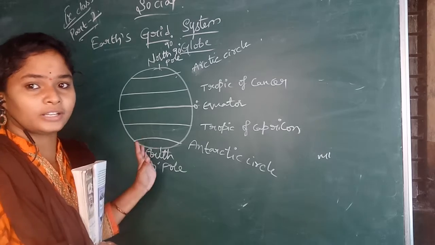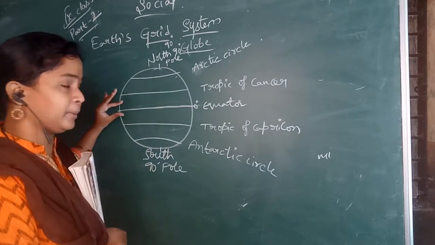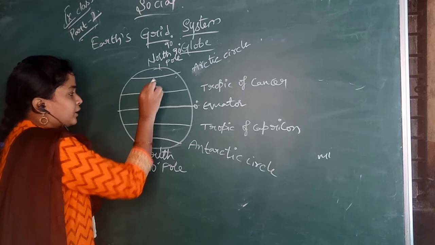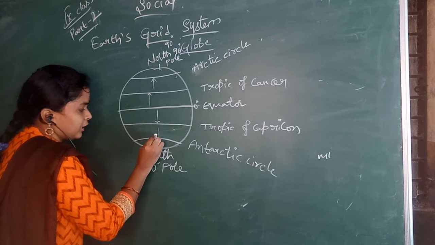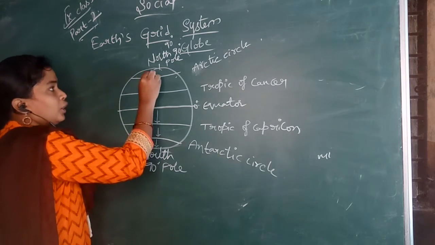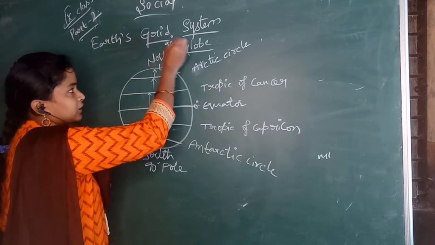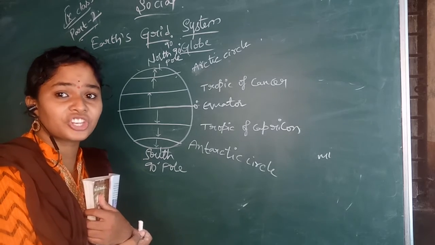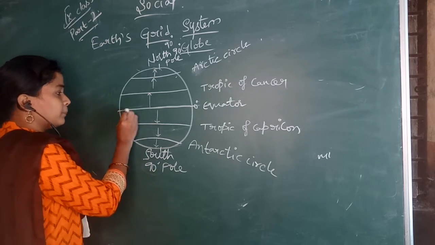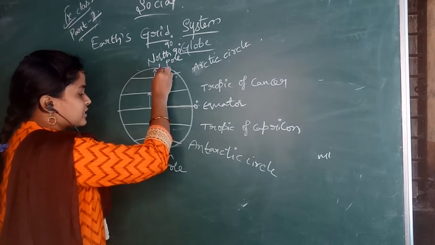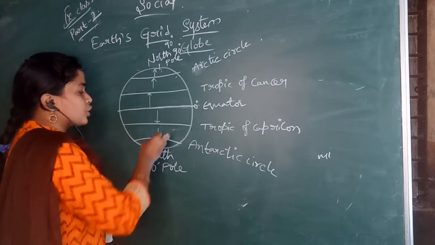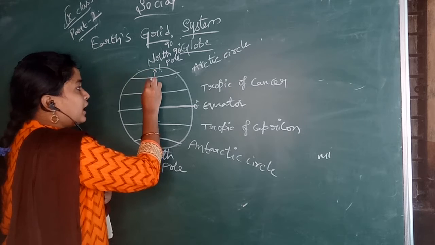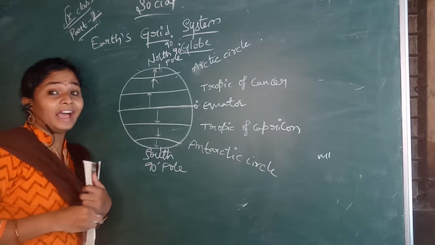In the equatorial region, the climate will be very hot. So when we go away from the equator, towards the North Pole or the south direction, the climatic conditions change. Here it is all heat, but as we move further it becomes very cool. So the temperature changes while going into latitudes and altitudes.